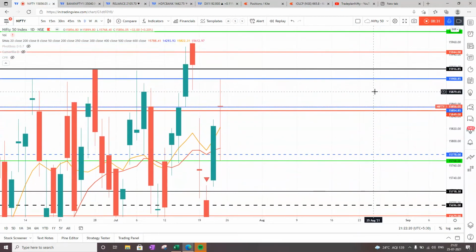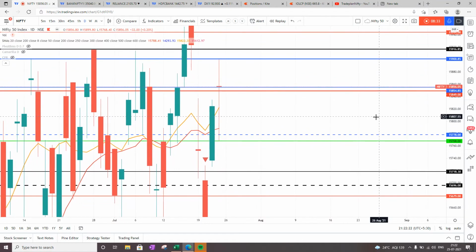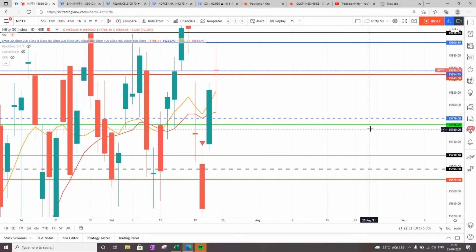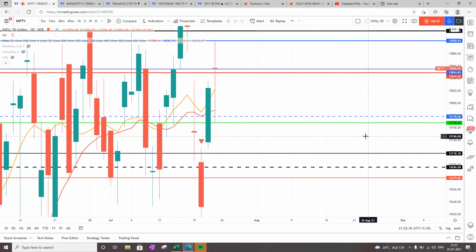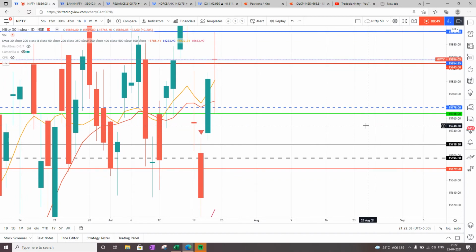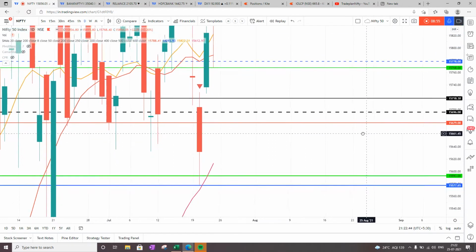On the support side, Nifty will have a very good support at the 15,750 zone, which is a combination of weekly 8 bar moving average as well as weekly L3 and weekly pivot. If 15,770 is broken, then the next support is at 15,700, which is a monthly pivot and also closer to weekly H4.